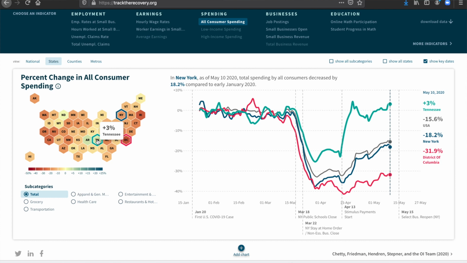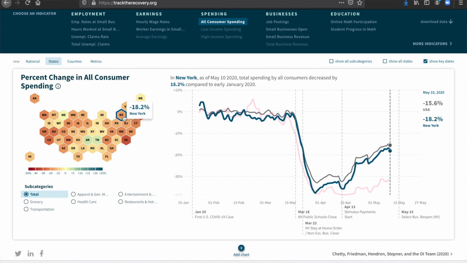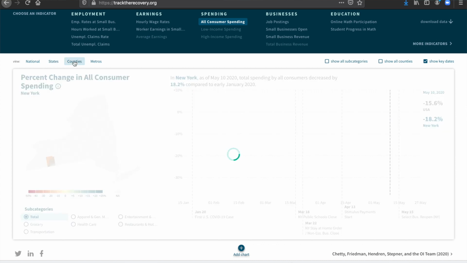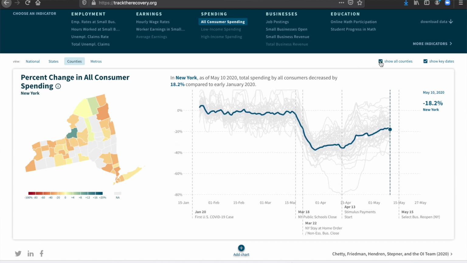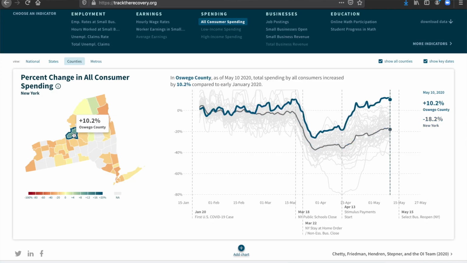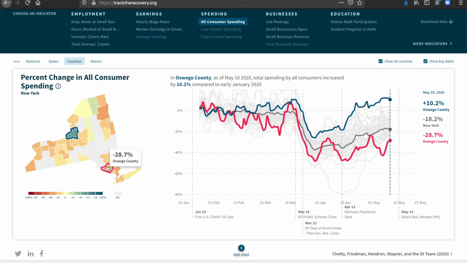Now I can click off Tennessee and click off DC. We'll look specifically at New York, and we can also go deeper and look within New York at data at the county level. And something we can see by this map here is, again, significant differences across place. If I click on Show All Counties, this graph now shows those trends for every county in the state. And when you look at the map, you see certain places those consumer spending trends are back up, and others, they're still lagging and down by almost 30%.